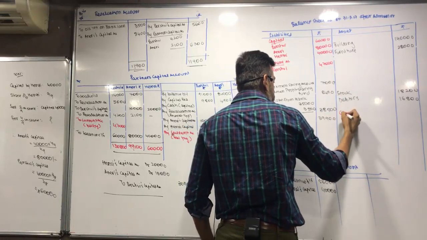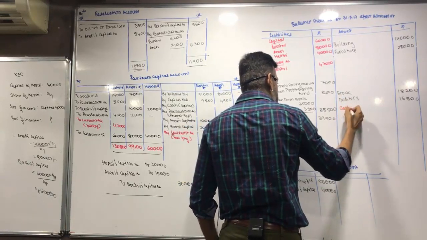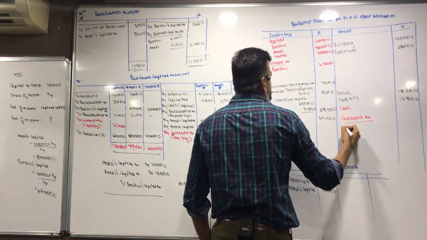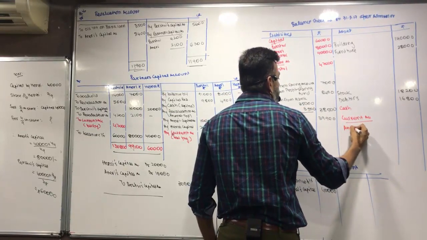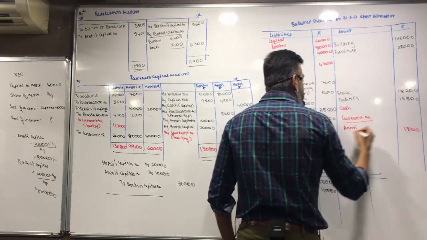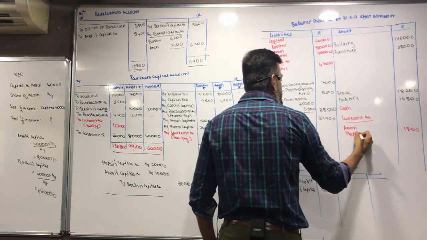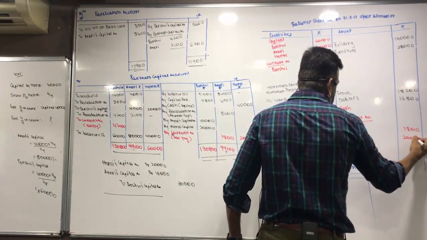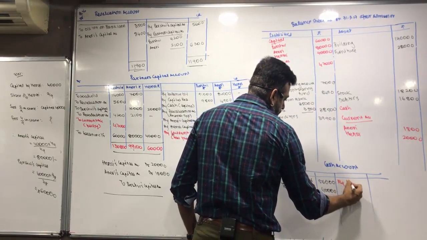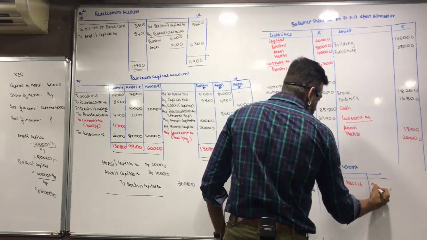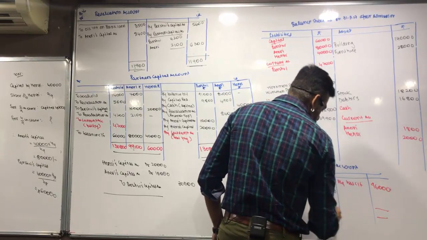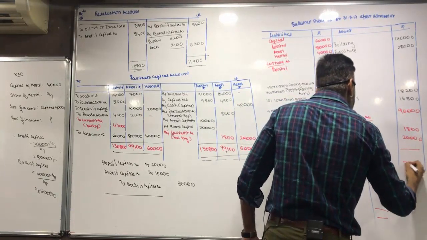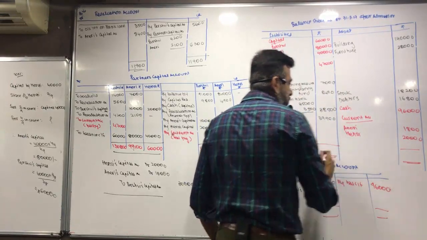And we also have cash. So current account, Aneri 1,800. Hensey 20,000. Cash balance 96,000. Balance it.